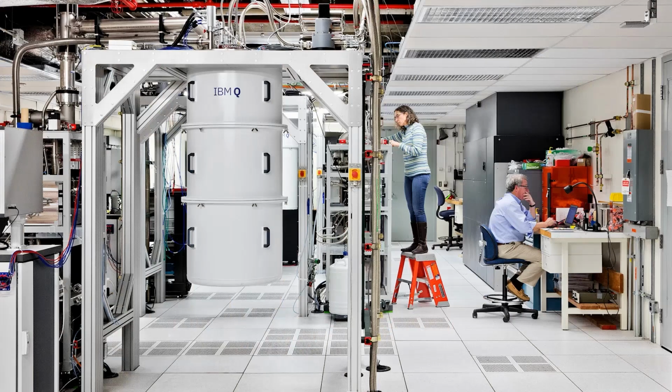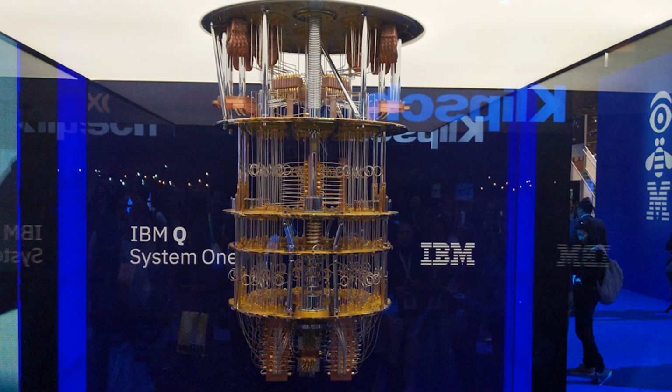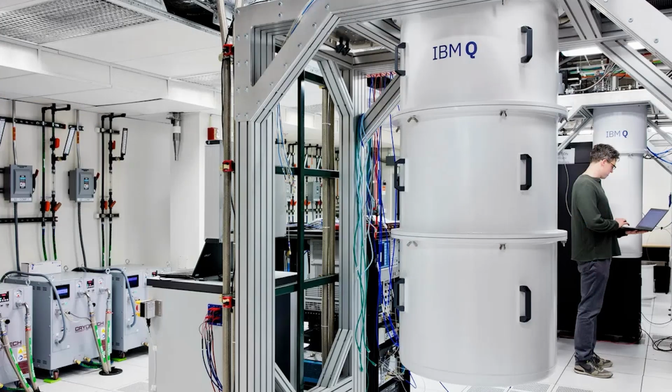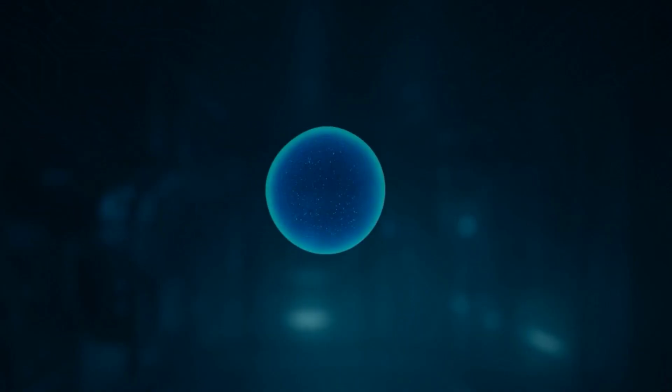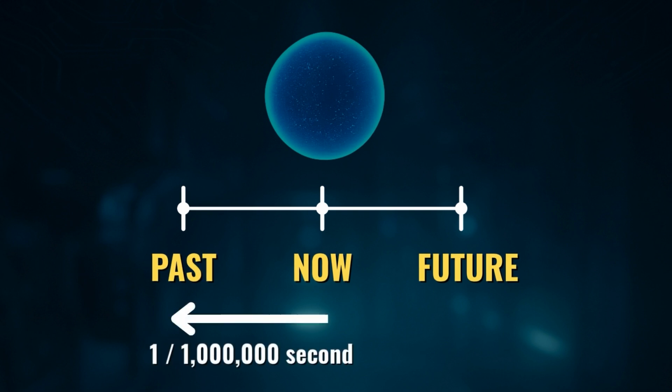A team from the Moscow Institute of Physics and Technology tried to reverse the time of a quantum system using IBM's quantum computer, and yes, they succeeded. In the experiment, an artificial atom, that is, a quantum qubit, was used. The goal was to return the qubit's quantum state to its previous condition. They managed to go back in time by about a millionth of a second, but only for a very short interval.